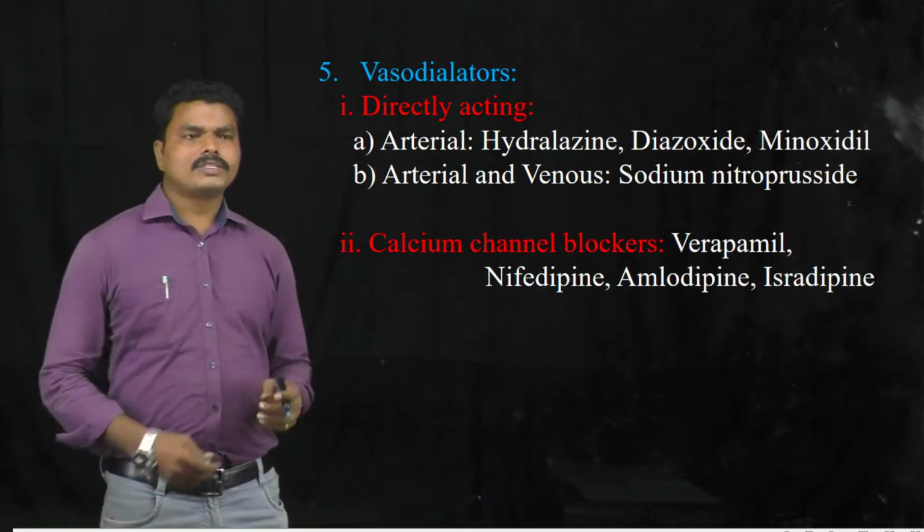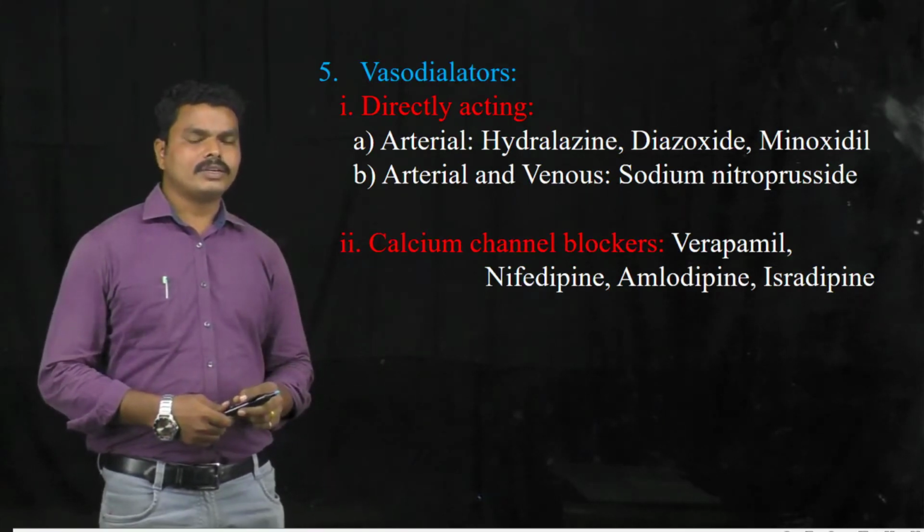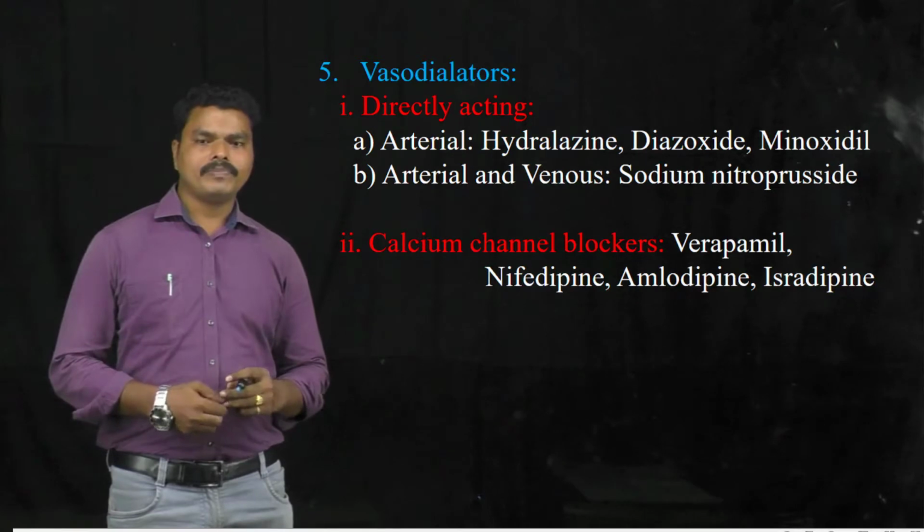Before discussing the chemistry of vasodilators, I just want to recollect the previous class.